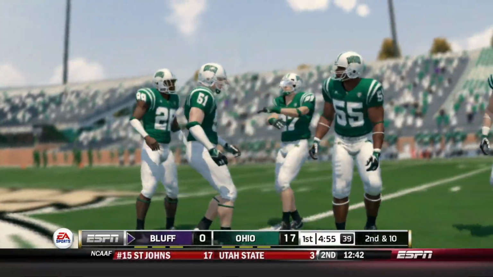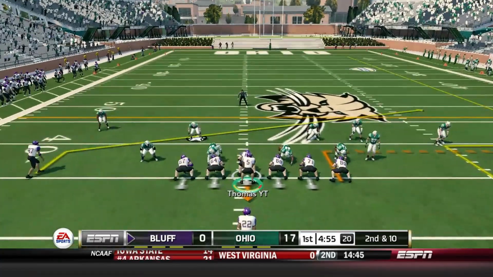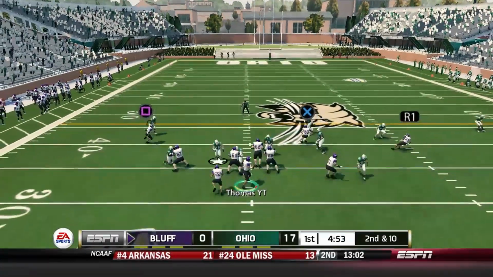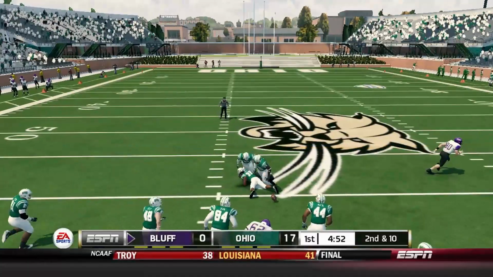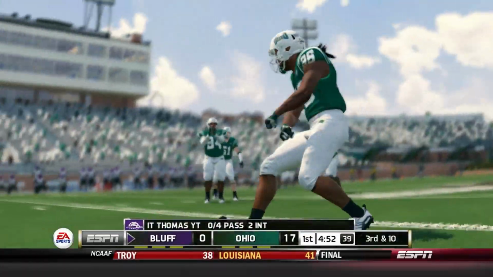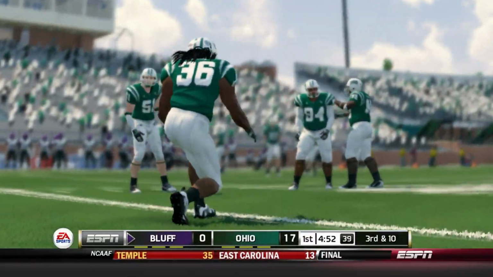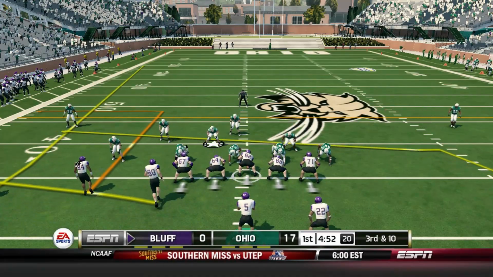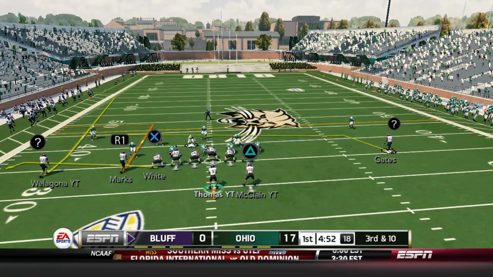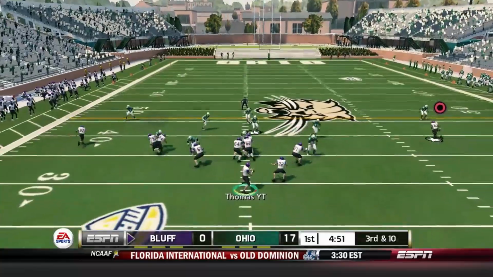But man, not the way that we wanted to start this game whatsoever. Already down 17-0, and then starting off with 2 consecutive drops after that. It has certainly been a very tough ride.